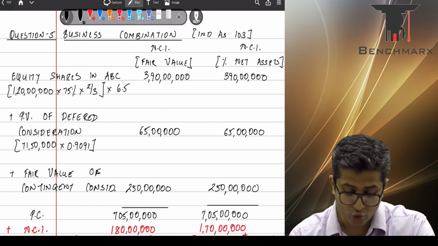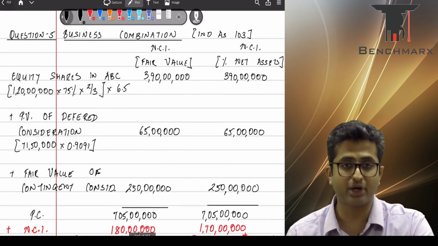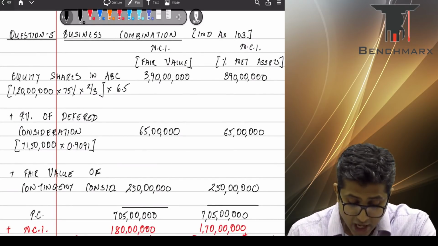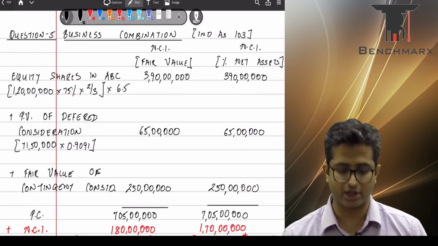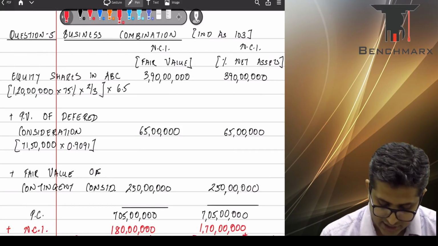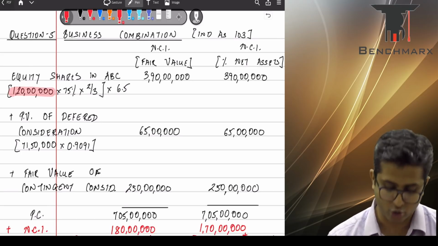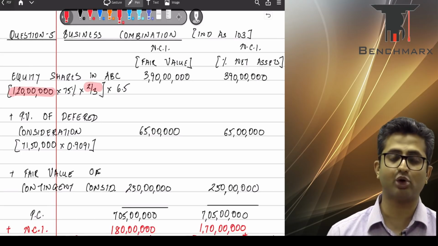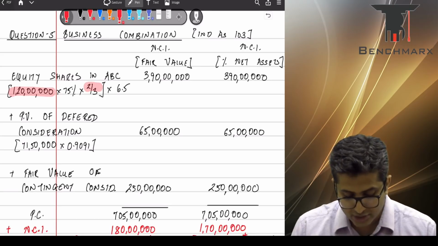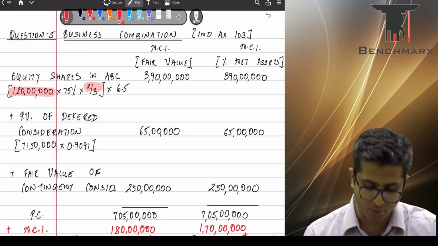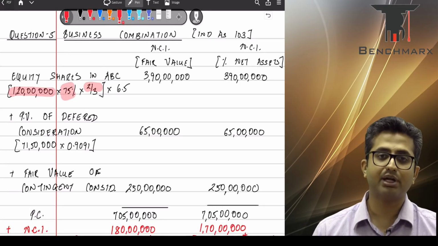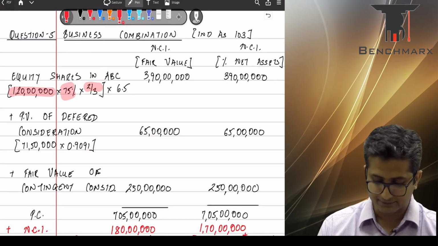Okay, so first, if you go to your sub point 1, there are 3 bullet points which help you in the purchase consideration. The company agrees to issue 2 shares of the new company for every 3 shares held, and hence to the existing shares of JKL, that is 1 crore 20 lakh, we apply an exchange ratio of 2:3. Now a lot of students directly apply this exchange ratio. We need to remember that only a 75% stake is acquired, and hence we get 75% stake over here.